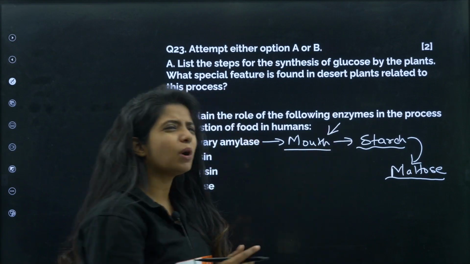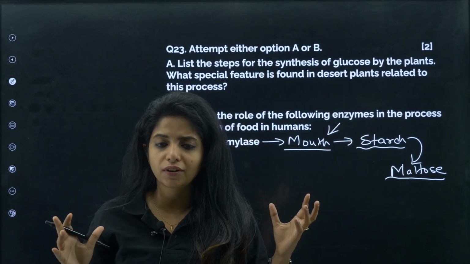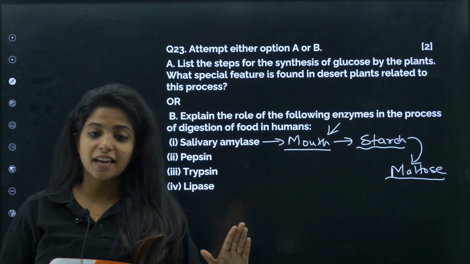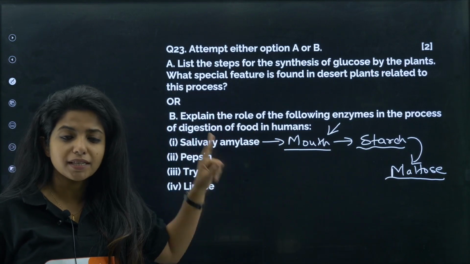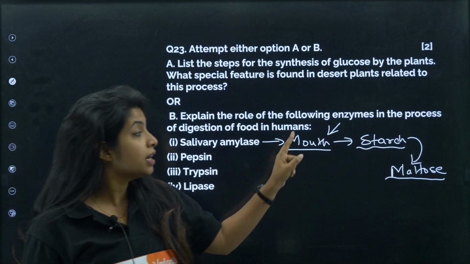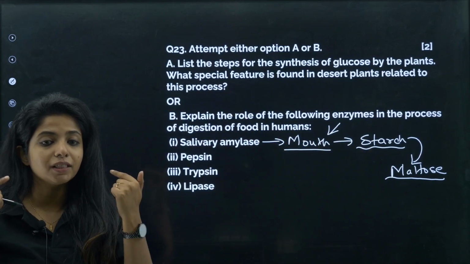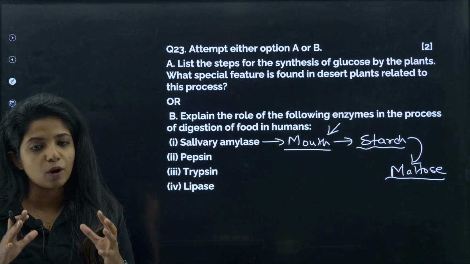Cool. So with this you get one more information, that the digestion process starts to take place in our mouth. We think that mouth is just for chewing, all the mechanical action and stuff like that. There's no enzyme that will be working. But children, please remember there's an enzyme, and it's a very important enzyme, that is salivary amylase, the first enzyme that is going to act on starch, which is what? A carbohydrate. So breakdown of carbohydrate starts in the mouth, or breakdown of food starts in the mouth itself.